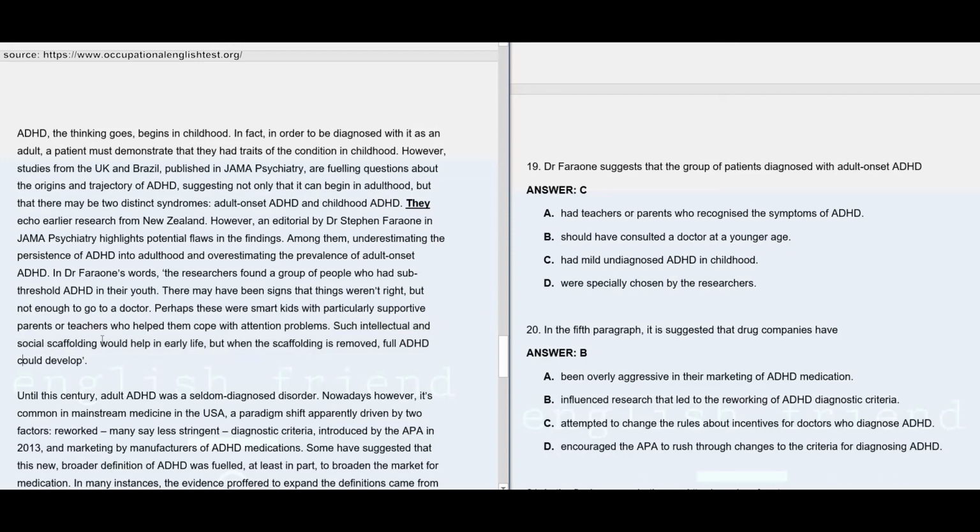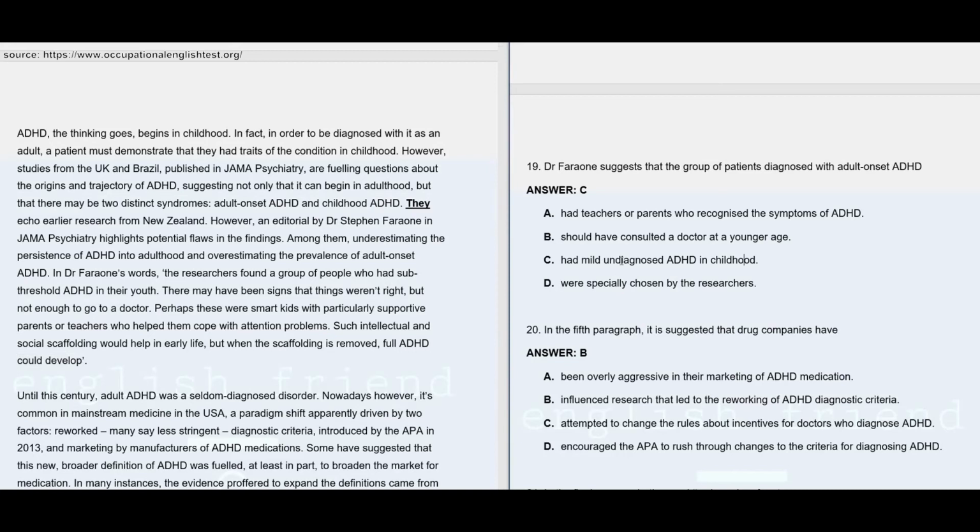Which means those patients diagnosed with adult onset ADHD might have had ADHD in their childhood, but were able to cope with the attention problems with the help of parents or teachers. When such intellectual and social scaffolding is removed, ADHD could develop.